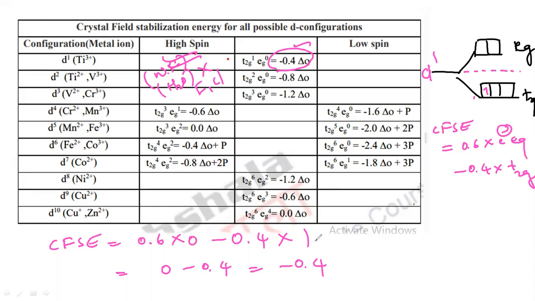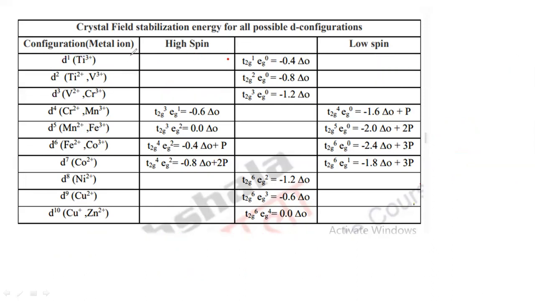If it is low spin, that is a strong field complex, the ligand is cyanide, or you can take carbonyl, that is CO, carbon monoxide. If it is a strong field ligand, even up to D3 there is no difference here. You will get the exact electronic configuration in case of the octahedral complex. I am telling you for D1, D2, D3 there is no difference, and even with high spin and low spin you will get exactly equal values.